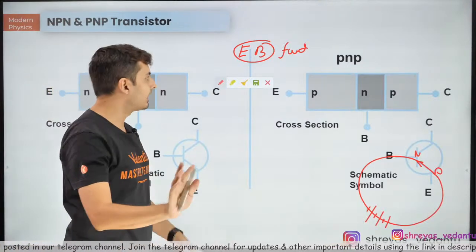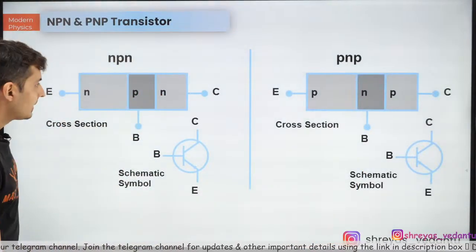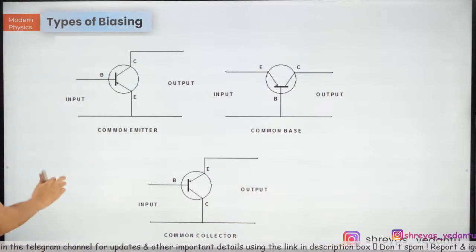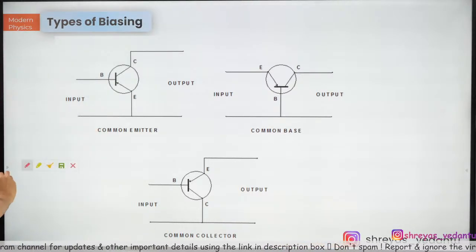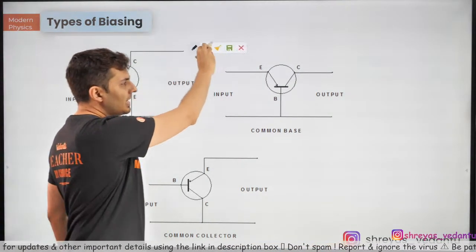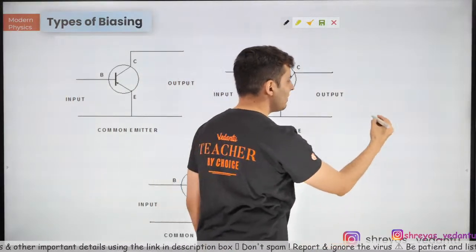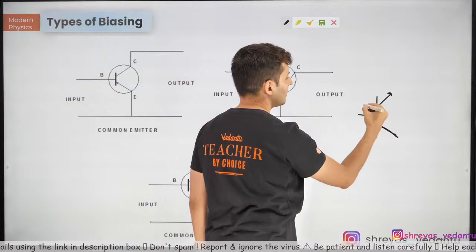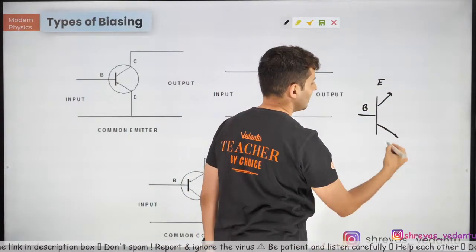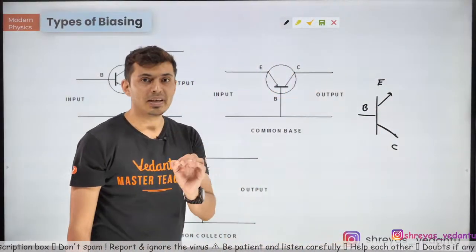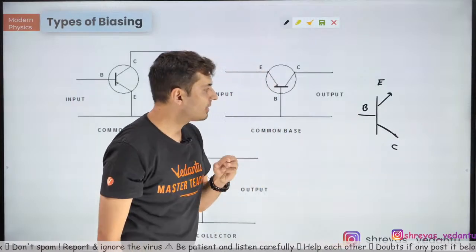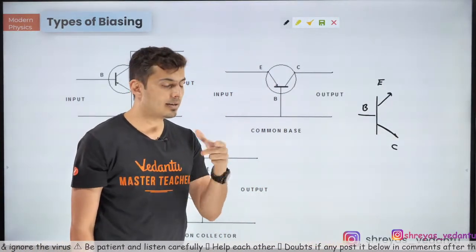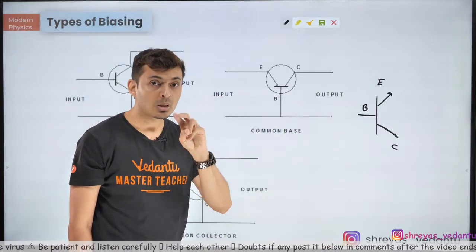Okay, great. Now having said that, there are different ways of connecting a transistor. Now you might get confused, what is this common emitter, common base, etc. See guys, I'll tell you one thing. Imagine I give you a transistor like this. This is the base, this is the emitter, this is the collector. Don't you see that there are only 3 terminals? Usually all our appliances have 2 terminals, be it battery, resistor, or switch.